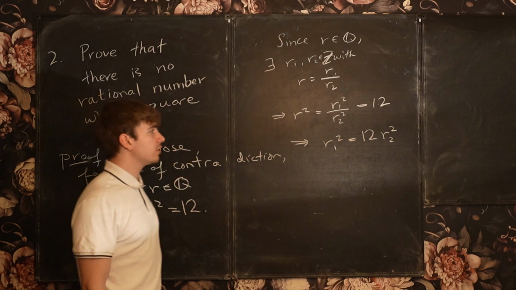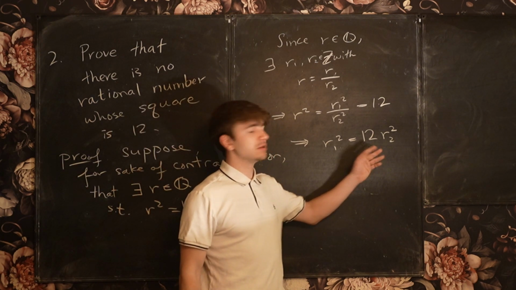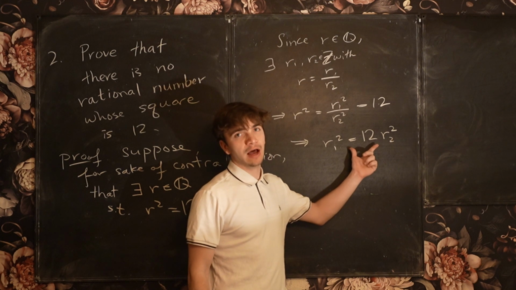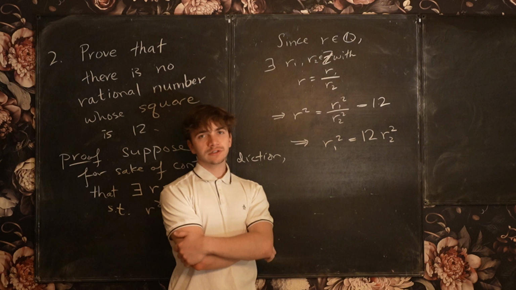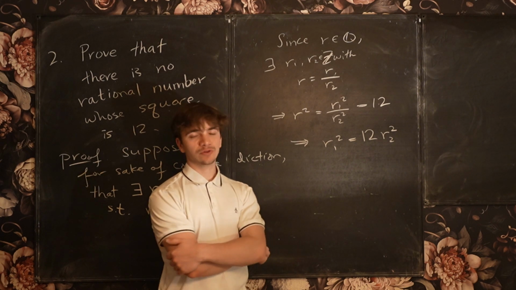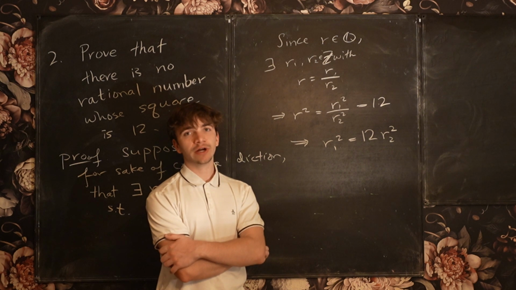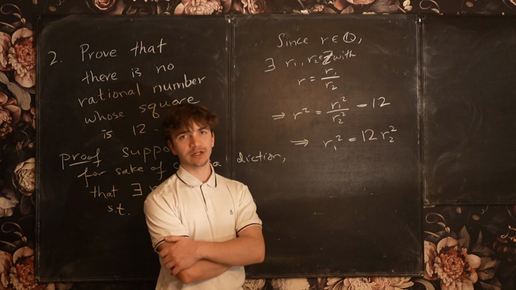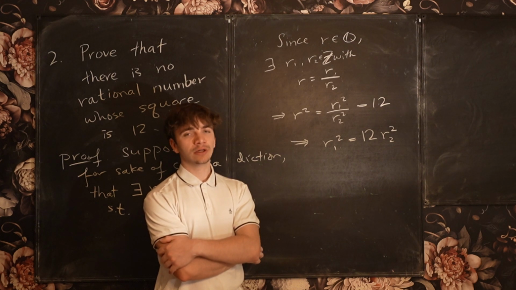And now we're going to need to look at the number 12 and analyze why this equation cannot happen. So what we want to do is look at the prime factorization of the number 12. It's a famous theorem by Euclid which states that every integer has a unique prime factorization. So it can be uniquely written as a product of prime numbers.